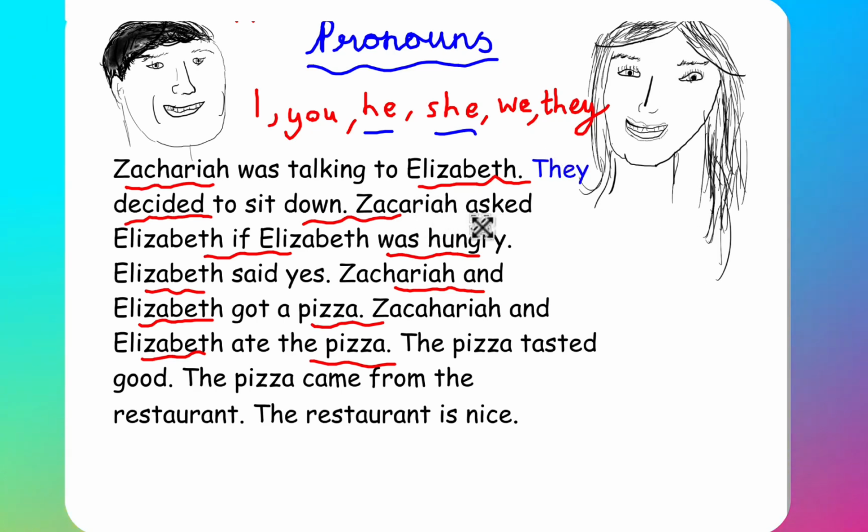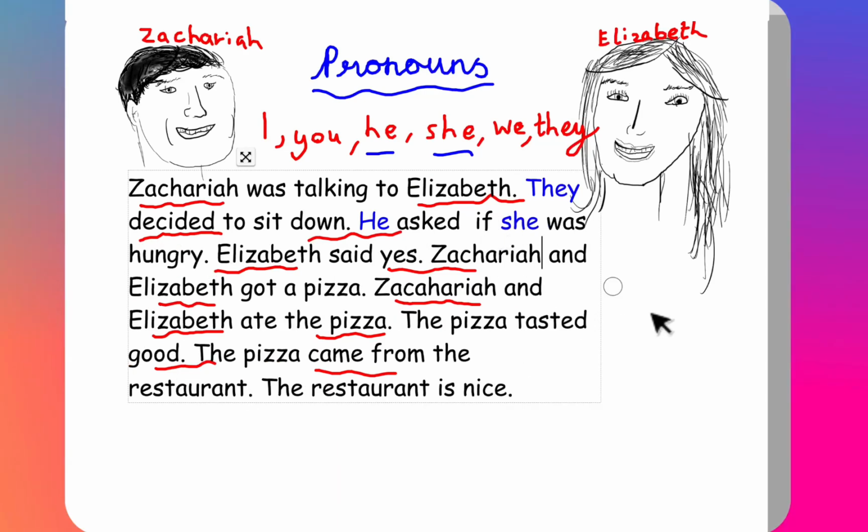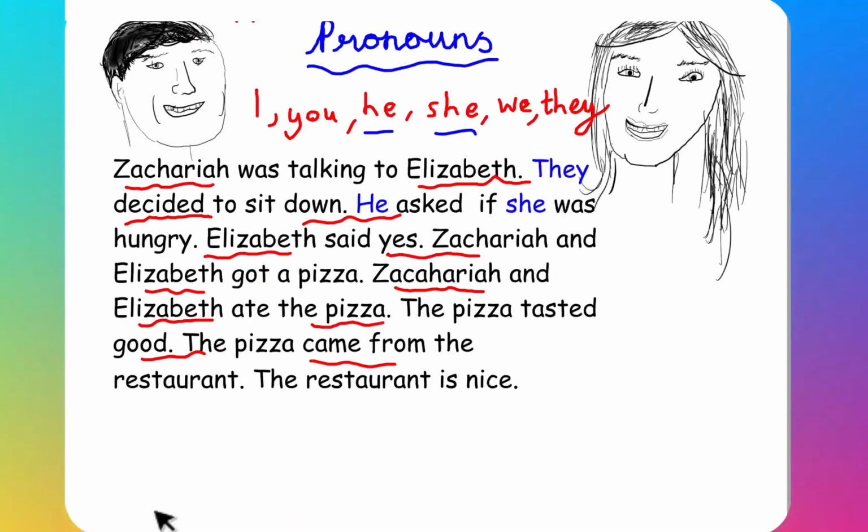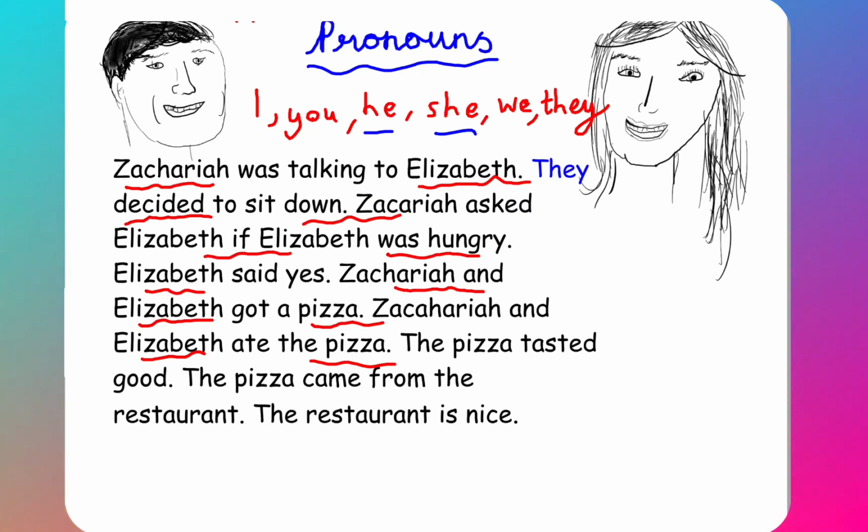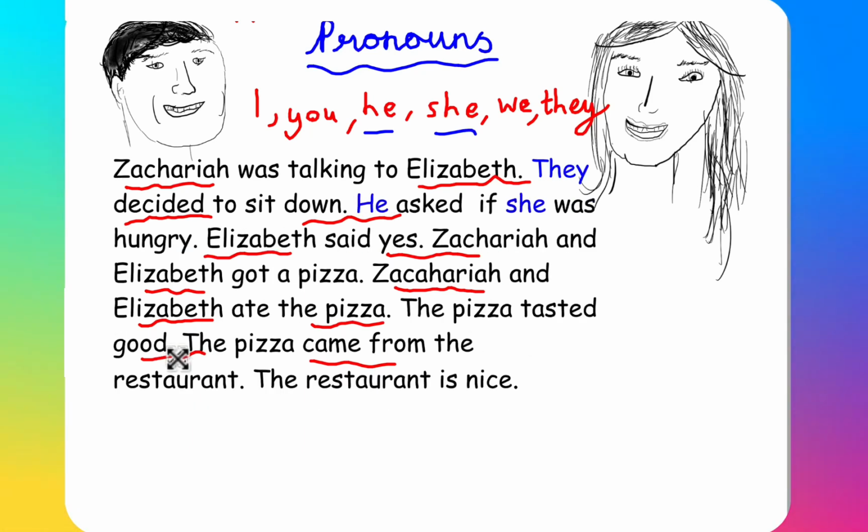Let's go to the next sentence. Zachariah asked Elizabeth if Elizabeth was hungry. That doesn't make any sense, does it? So let's change that. He asked if she was hungry. Before this, we had written Zachariah asked Elizabeth if Elizabeth was hungry. Now we've replaced it with he asked if she was hungry. I'd like you to now try the rest of it yourself. Pause the video and we will then go through the corrections.